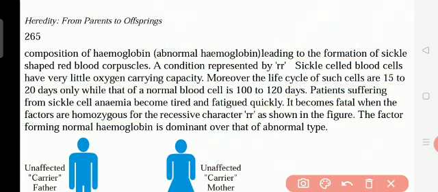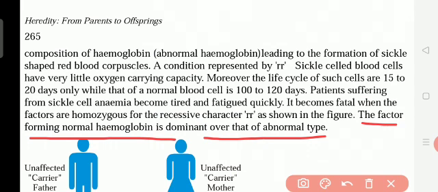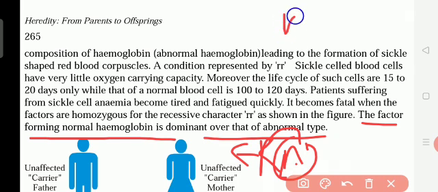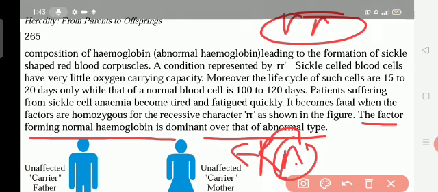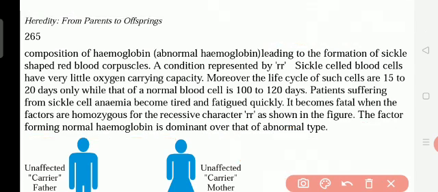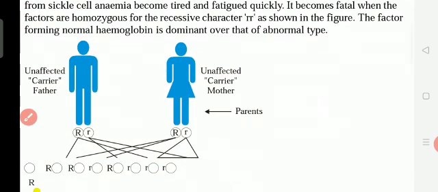As shown in the figure, the factor forming normal hemoglobin is dominant over that of the abnormal type. If the child is carrying capital R and small r, capital R becomes dominant and small r recessive, so for them no problem. If the child is carrying both small r, the child will have the anemia disease. Here they have given the factors.